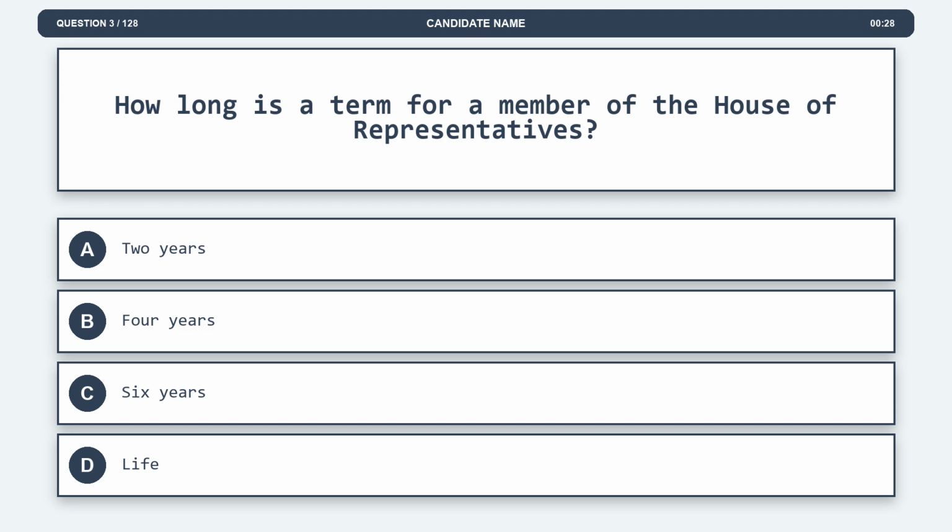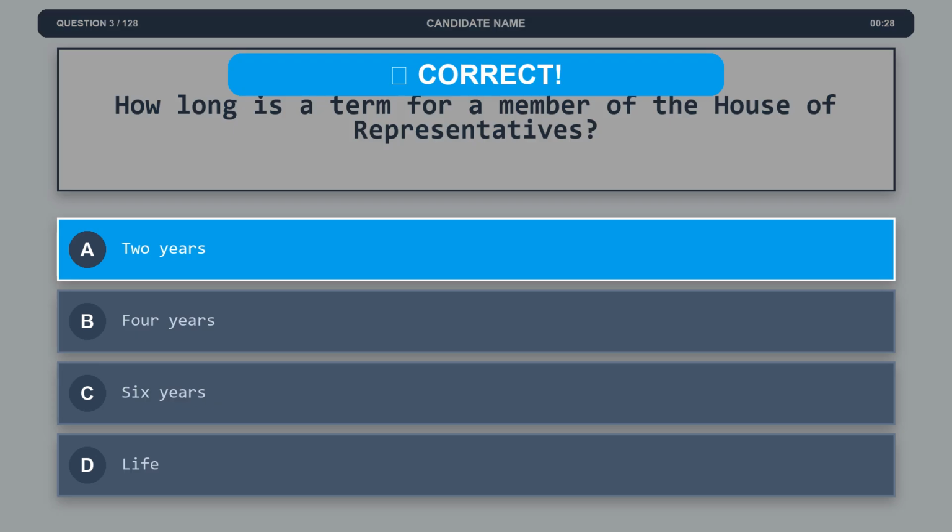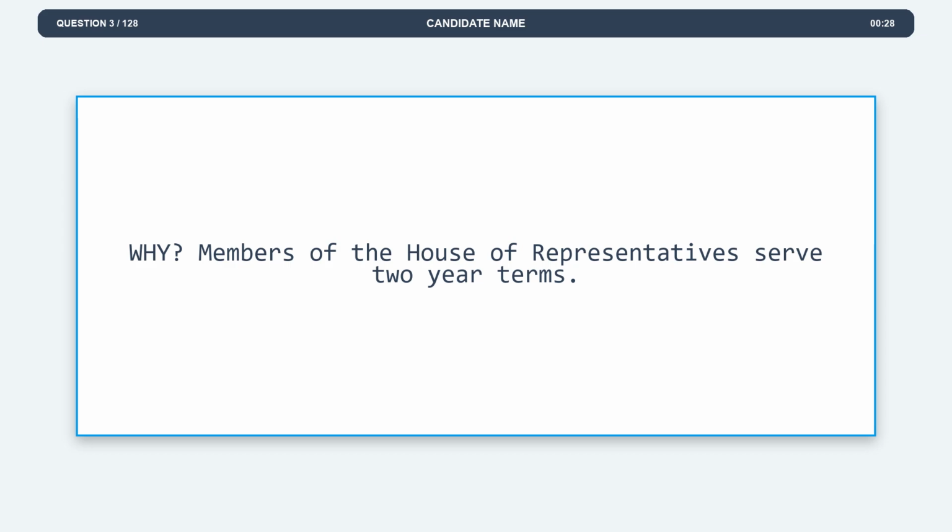Question 3. How long is a term for a member of the House of Representatives? Option A, 2 years. Option B, 4 years. Option C, 6 years. Option D, life. The correct answer is option A, 2 years. Explanation. Members of the House of Representatives serve 2-year terms.